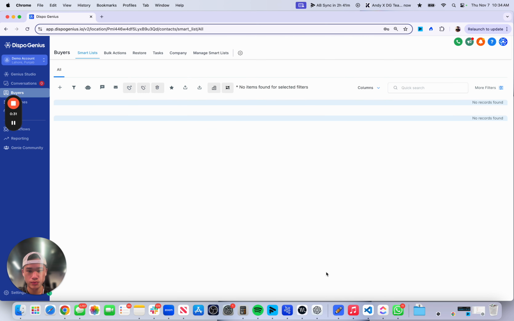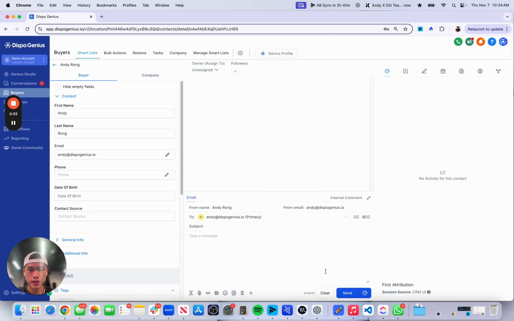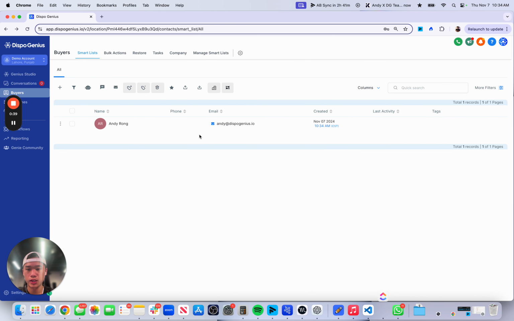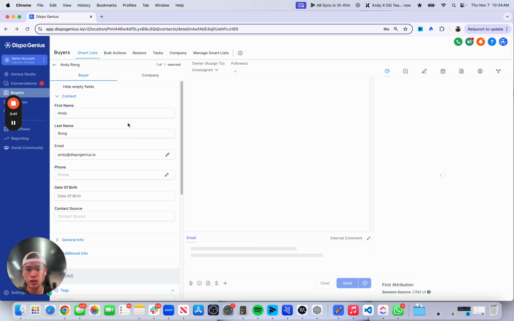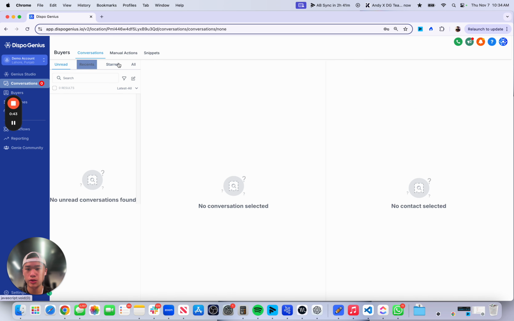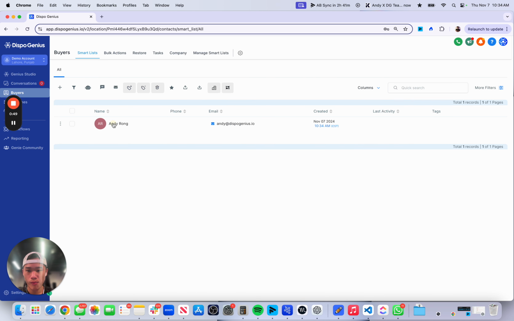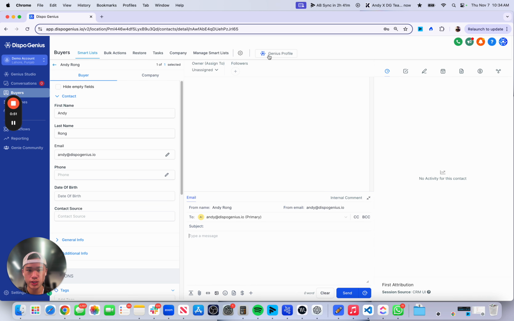Save. And then at the top here, you're going to see Genius Profile. Now, if you want to access this, coming from here, you just click here. You can also access Genius Profile in the conversations area. If you click on the buyer, it would show up right here. We're going to click on Genius Profile.